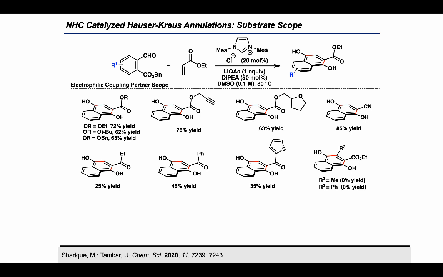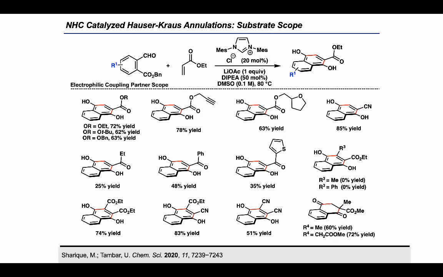But this reaction provided the Hauser-Kraus annulation product when we replaced the phenyl and methyl groups with a more activated electron withdrawing group such as ester and the cyanide. Finally, we observed the formation of benzoquinone products with the quaternary carbon center when we employed 1,1 disubstituted electron deficient alkene.